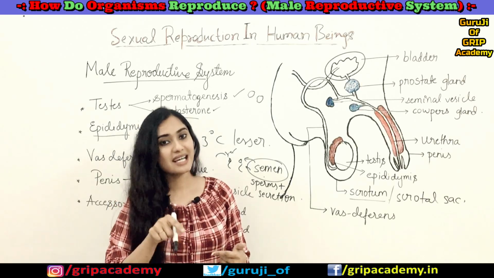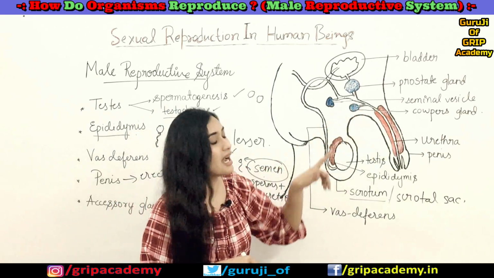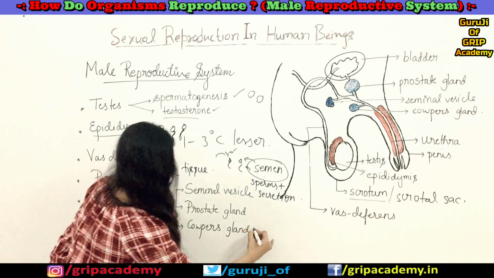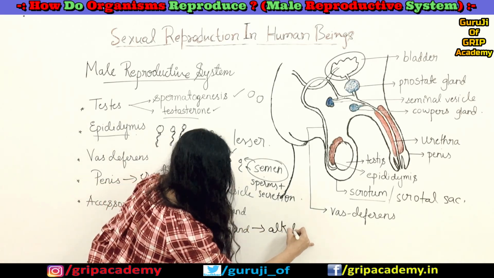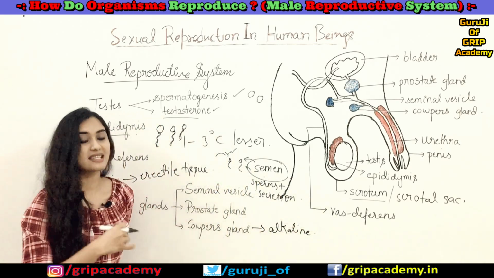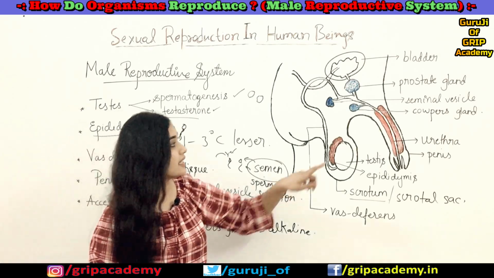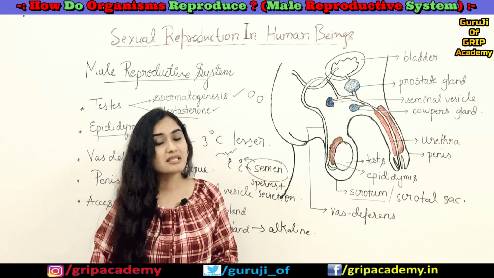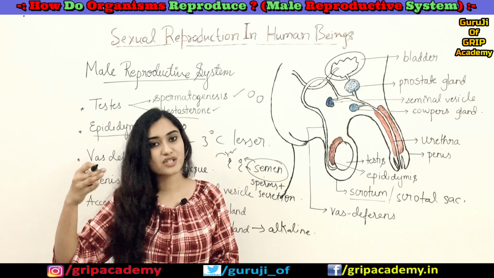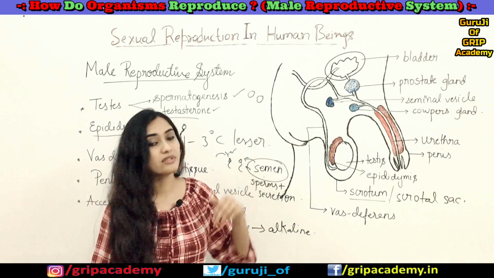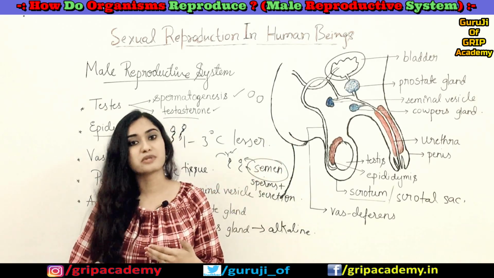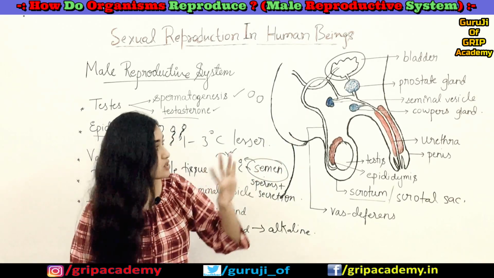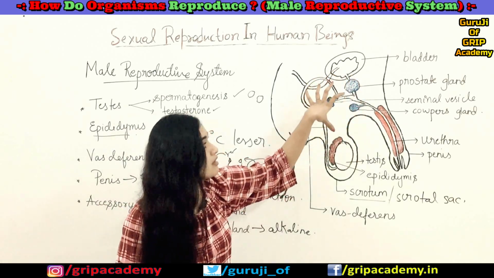In order to neutralize that effect, the Cowper's gland will secrete an alkaline content to the same secretion. It neutralizes the effect of the acid content of the urine, so that the sperms will not die. So we understood the importance of all three glands.